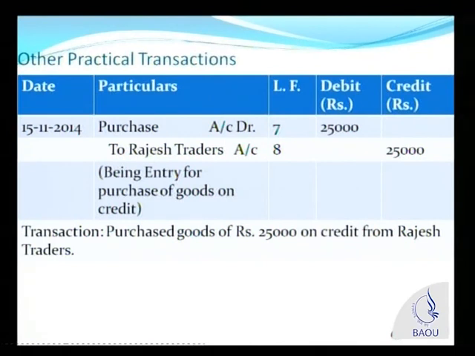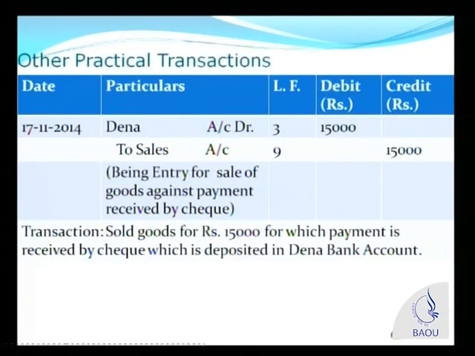Let's look at the next transaction. On 17th November 2014, Dinesh Corporation sold goods. When we say merely sold goods, who is selling? Dinesh Corporation. Whose books of accounts are you preparing? Whose journal are you preparing? Please remember, we are preparing the journal of Dinesh Corporation, a proprietary firm whose proprietor or owner is Mr. Dinesh, isn't it? So, sold goods for rupees 15,000.